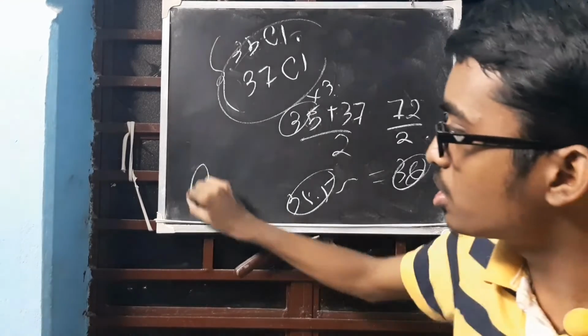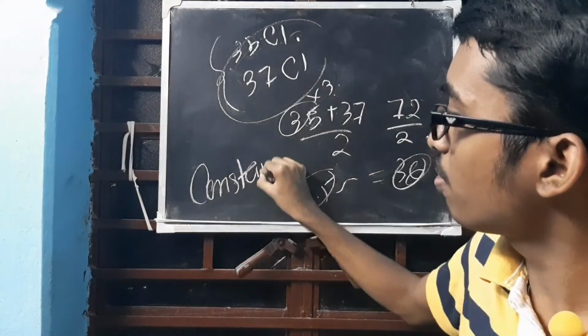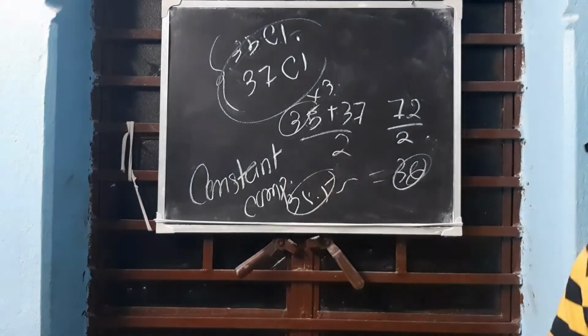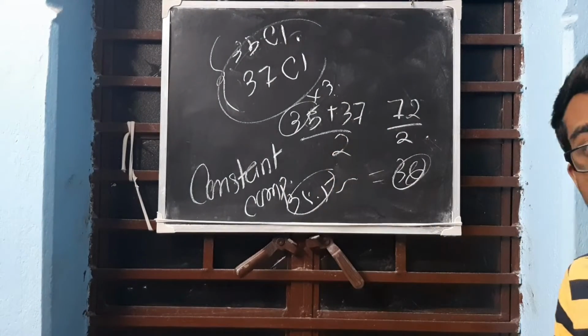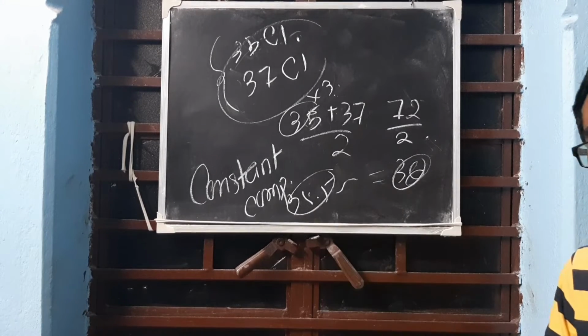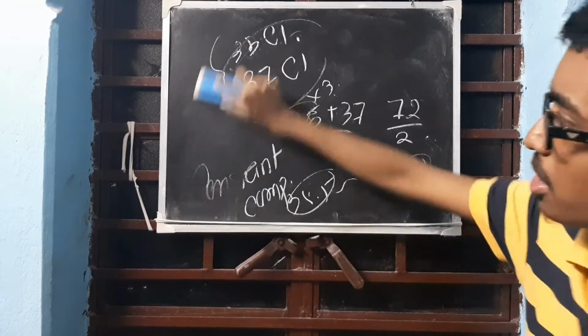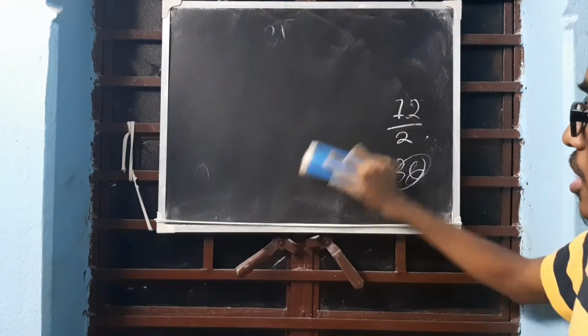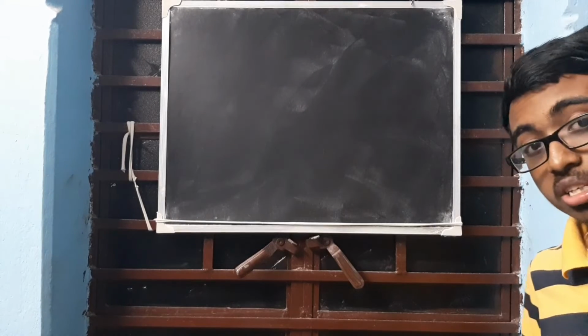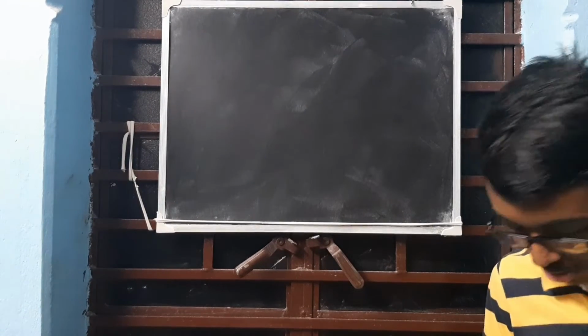That is constant composition. They are found in a constant composition of ratio 3:1. That is why we are multiplying this by 3 and this by 1. 1 is same, that is why we are not writing it. Clear? So the answer will be this, not this. It's basically an approximation of this, but it's fine. So we take 35.5 as the atomic mass of chlorine, not 36, not 34. Clear? Not 35.